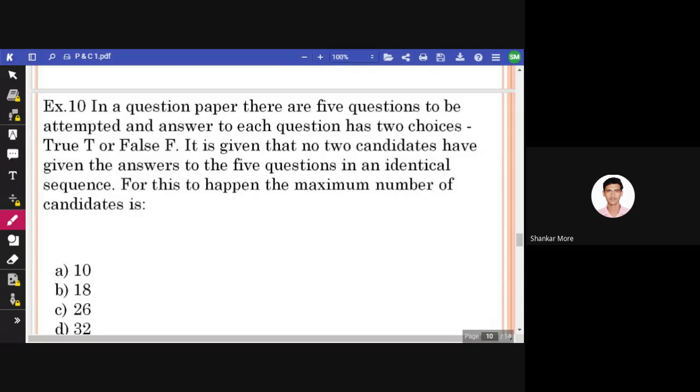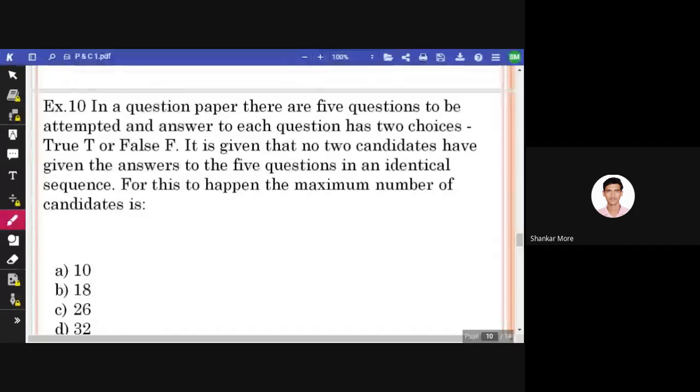It is given that no 2 candidates have given answers to the 5 questions in an identical sequence, meaning nobody has copied from each other. For this to happen, the maximum number of candidates is? 5 questions, each question is having 2 options. How many candidates can be there, maximum candidates, so that no 2 candidates have identical answers?